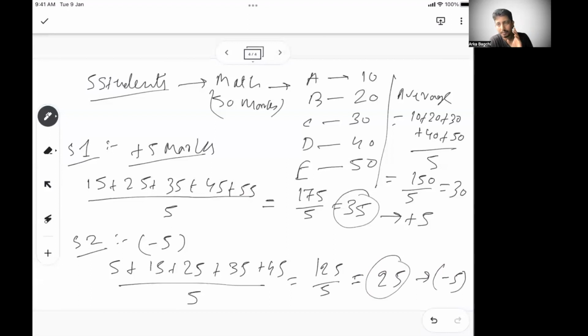Whatever the operation, the same applies for multiplication, and we'll come to division. What I'm trying to say is if the same operation is done on each of the individual values, the average will be impacted by the same operation as well. So if you add 5 to each of them, your average will increase by 5. If you subtract 5 from each of them, your average will decrease by 5.